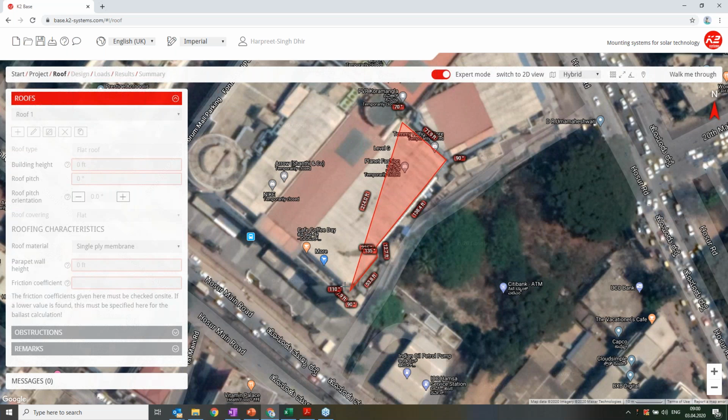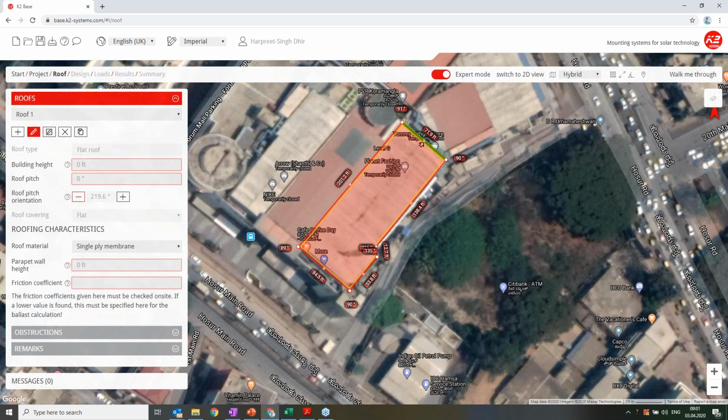Most important is that you should choose the endpoint. I'm not so accurate, but somehow able to do it. You see there's a green bar here which shows the orientation, and you can also change this orientation by clicking on this roof pitch orientation.